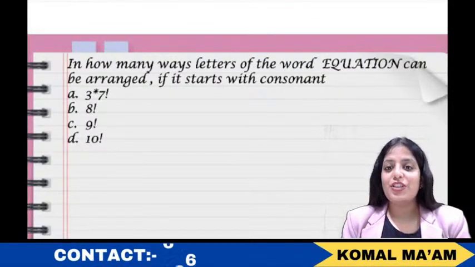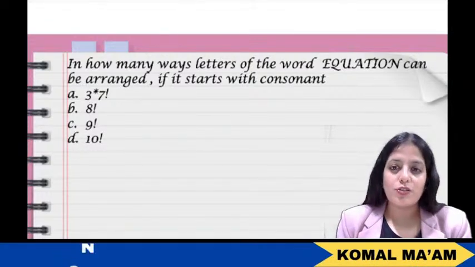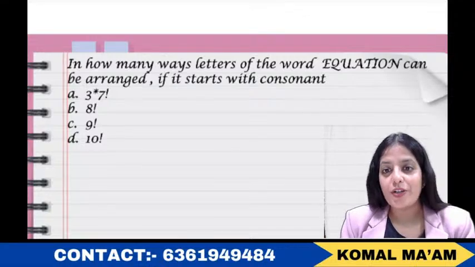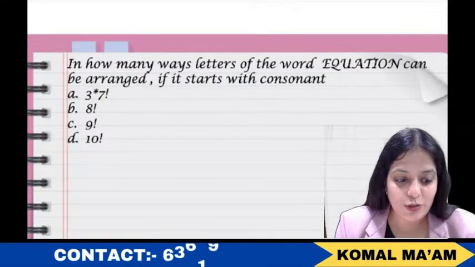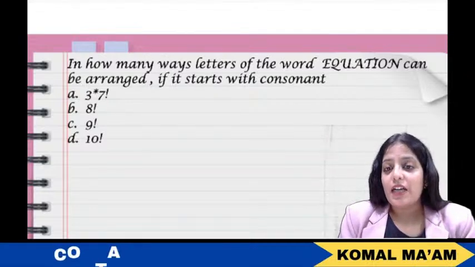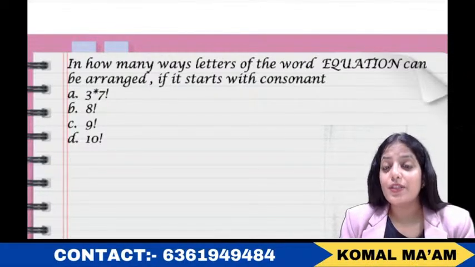See, in permutation and combination, you will have to face these things: vowels, consonants, prime numbers, even numbers, composite numbers, odd numbers, like this, right? So you should know these terminologies. So what are they saying? How many ways can you arrange the letters of the word EQUATION if it starts with a consonant?